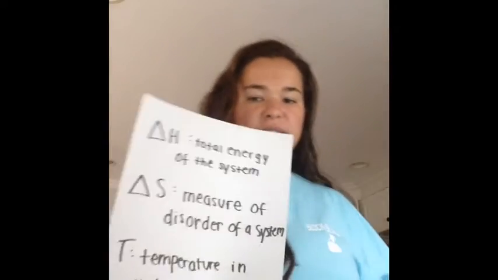And then temperature is T. In chemistry, when energy is released during a reaction, the change in G will be negative. This means the products of the reaction will have less free energy than the reactants. Energy is exiting the system. Endothermic is when energy is put into a chemical reaction. Then the change in G will be positive. This means that the products store energy and the reactants have less free energy. Energy is required for the reaction to occur.